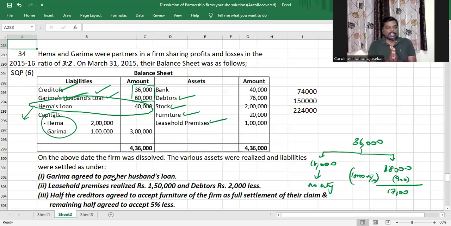With this, we've come to the end of this video, and we've actually solved all the journal entry based problems. I'd already solved all the realization account based problems and problems with realization account, bank account, and capital account. So all that is left for us to solve now are the one word questions and objective type questions, and I will do that also. And you'll have a full playlist of all previous year question papers and sample question papers solved for you. And you can watch them whenever you want. And this should be enough for you to solve the question that is asked in the examination. You clearly understand everything that is told in these videos. Understood or not, my dear children?